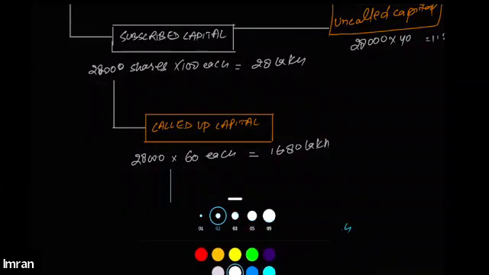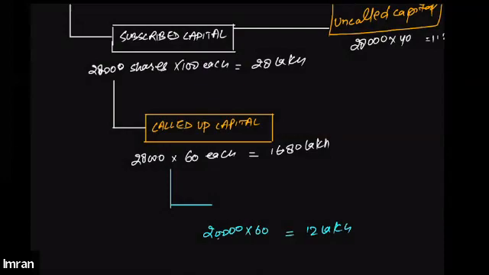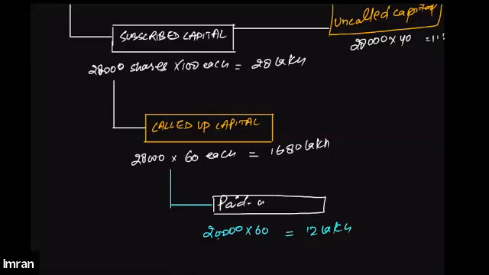So the amount that the people have actually paid is called paid up capital. Even though the public were required to pay 16.8, they have only paid 12 lakh. That means the remaining amount is still in arrears.